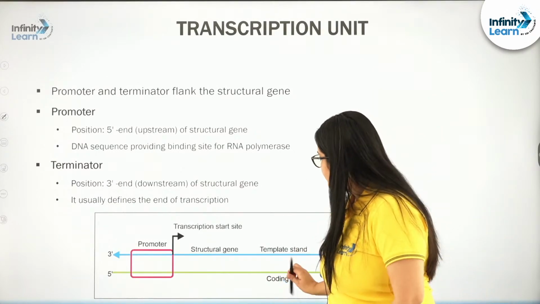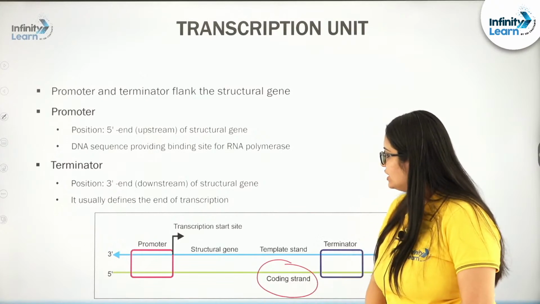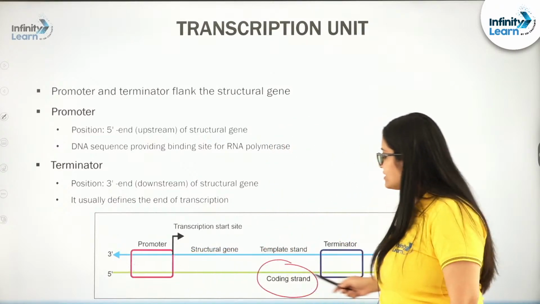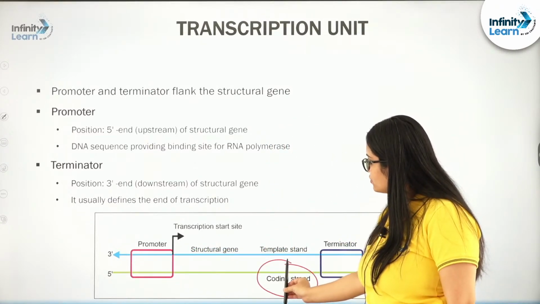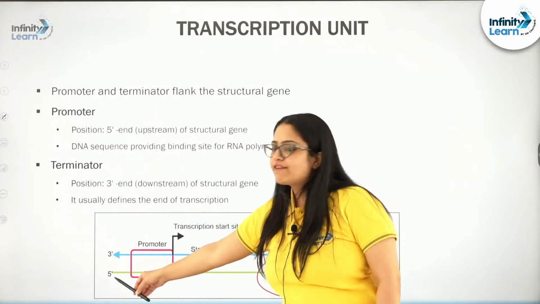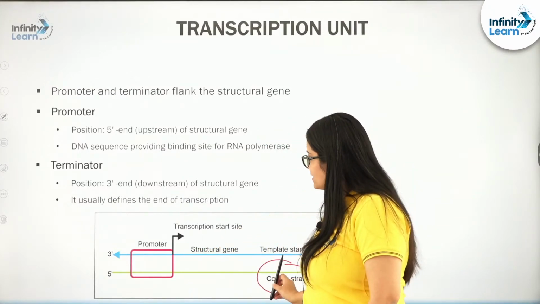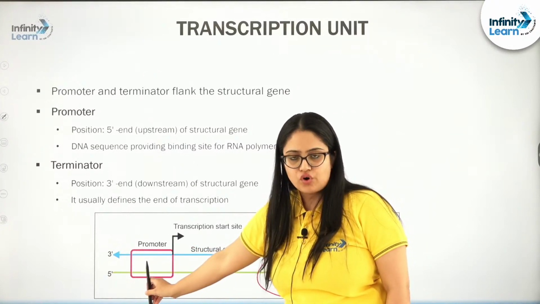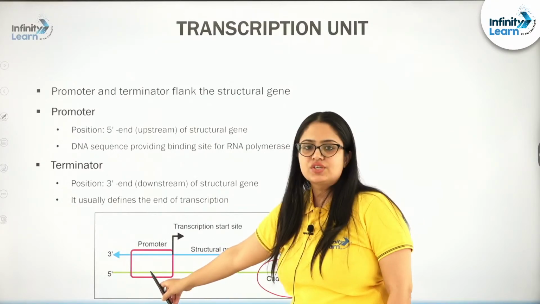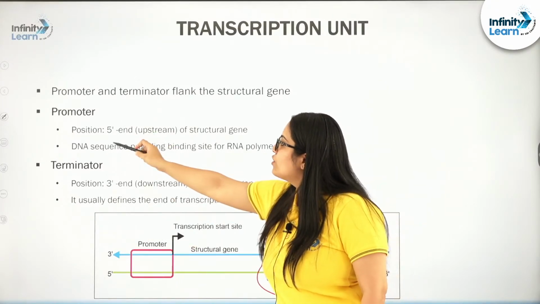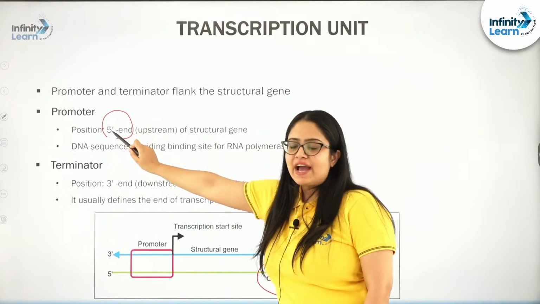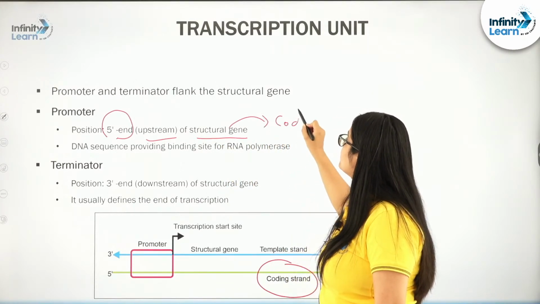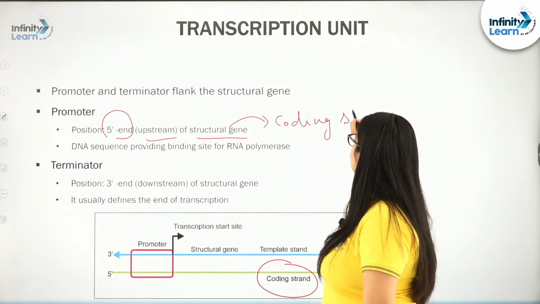See, this is the coding strand of the structural gene. You need to focus on this green strand. From this coding strand, the promoter is present at the 5' end, ahead of the structural gene. Hence, the promoter position is 5' upstream of the structural gene. You need to consider the coding strand for all the reference points.